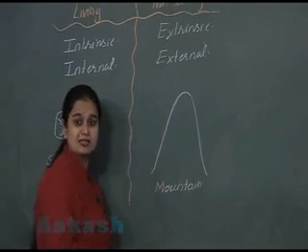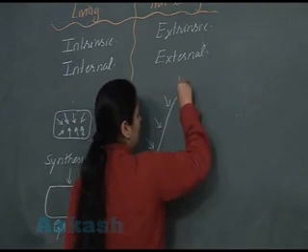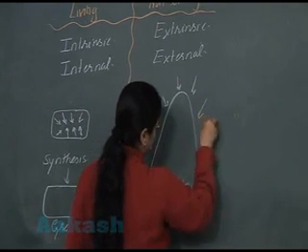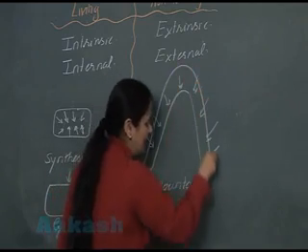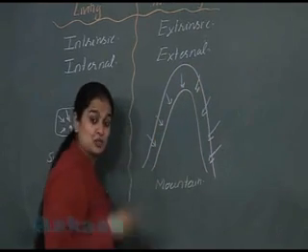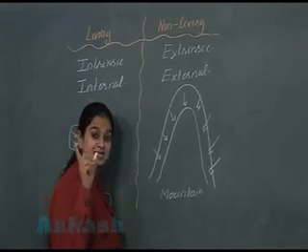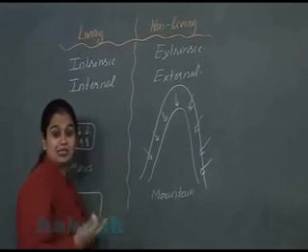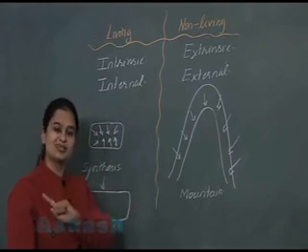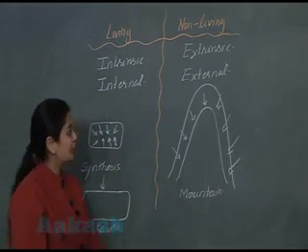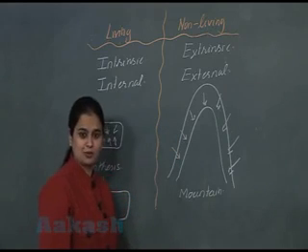Where are the substances added? They are added on the surface, due to which the size will increase. So here the growth has occurred due to the addition of substances on the surface, not inside. That's why you are going to call it external, extrinsic growth.